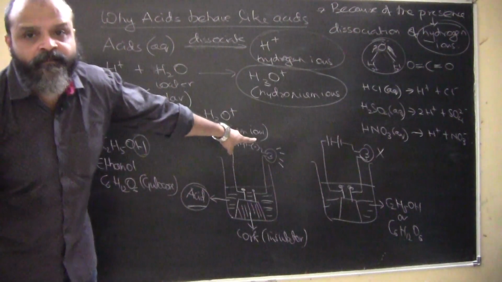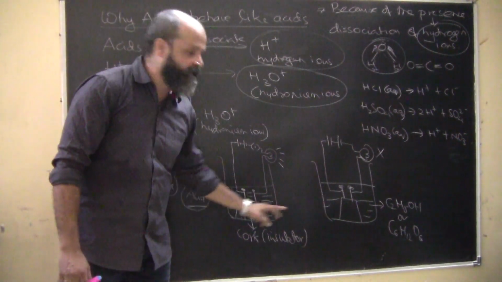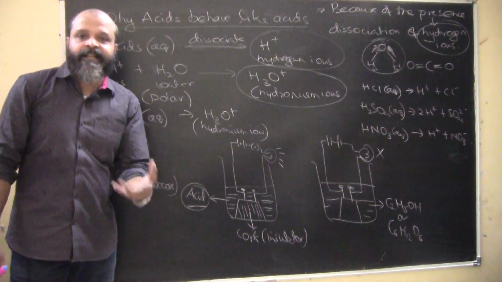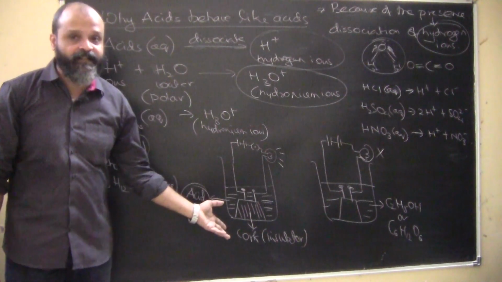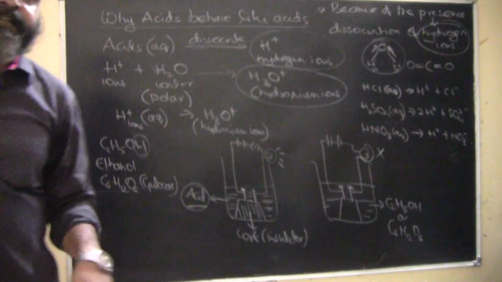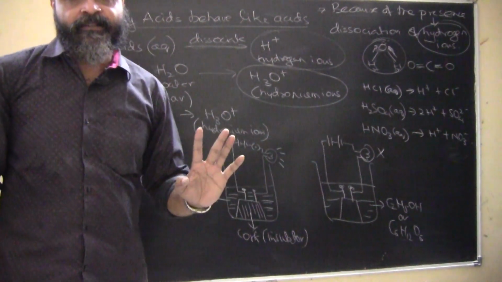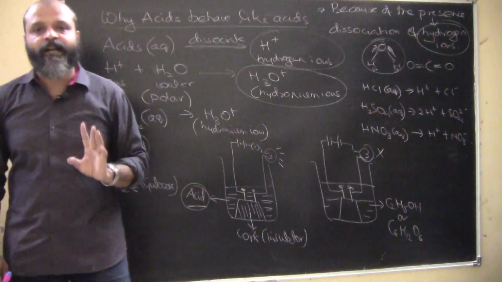So this confirms that the acid is conducting electricity, however this is not. So if a compound contains hydrogen, it doesn't mean that it will conduct electricity. However, acids will always conduct electricity due to the presence of hydrogen ions.